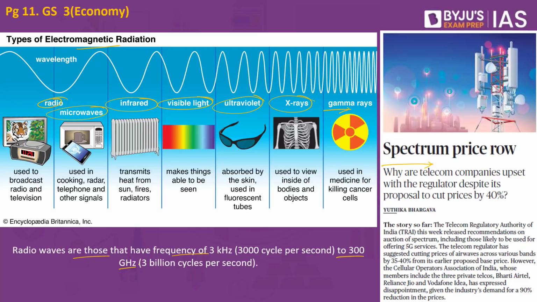We just discussed the spectrum. Auctioning this spectrum in the public forum, whereby the private players would be able to buy it, is what is called the spectrum auction, which is controlled by the government, which is why it is called spectrum management. Why is the government auctioning the spectrum?